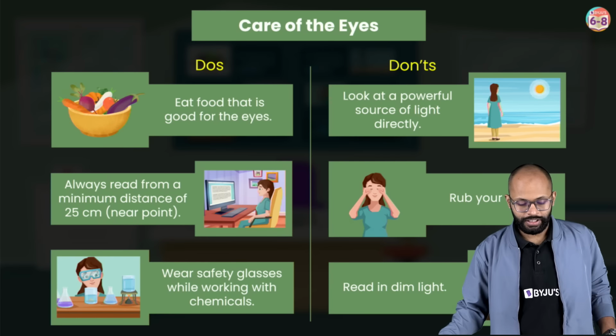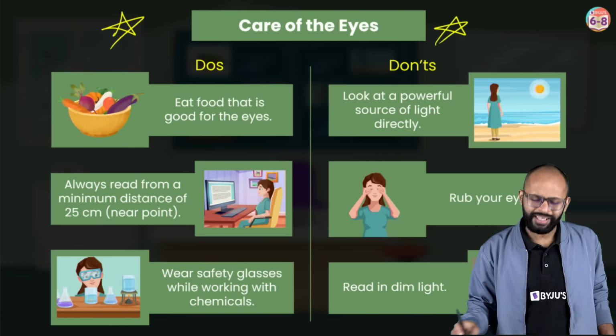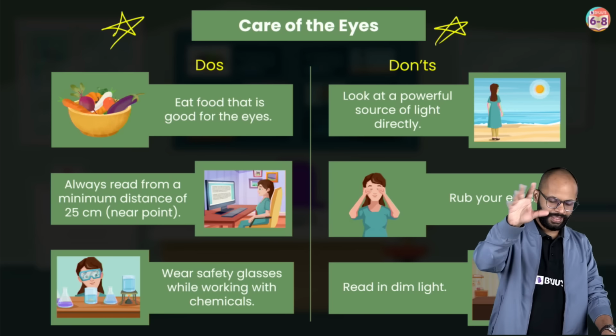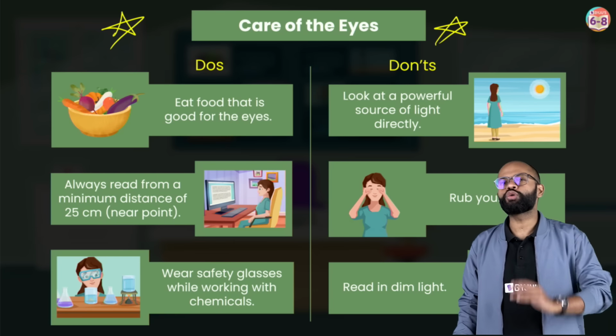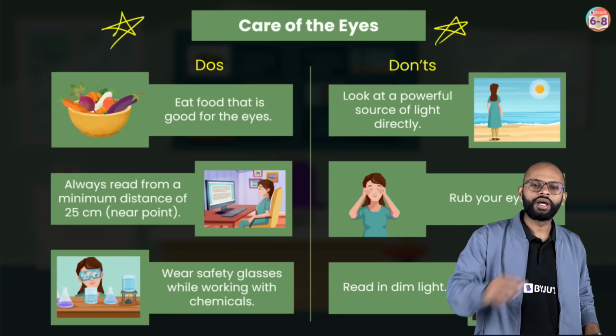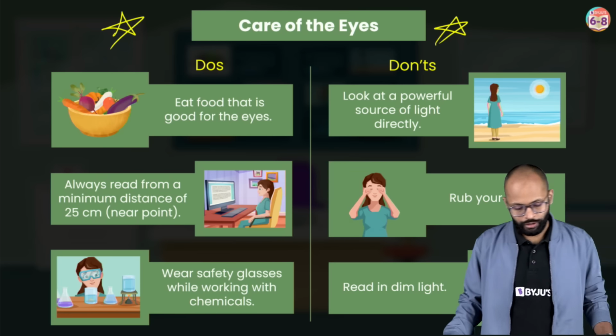Okay. Next, how to take care of the eyes. This is an important topic from which many questions I have seen in your school examinations. Fine. Care of the eyes. Think about it. Do's and don'ts. What to do? क्या करना चाहिए? I mean, the things which your parents ask you to do, most of them are true. Eat food that is good for your eyes, vitamin A, right? Eat food that is good for your eyes.